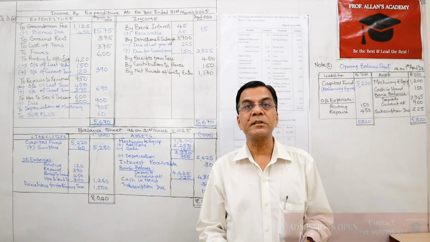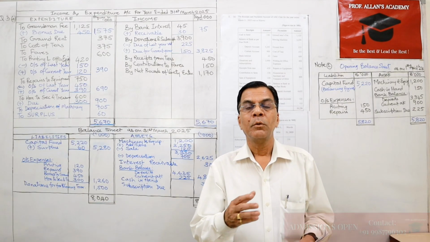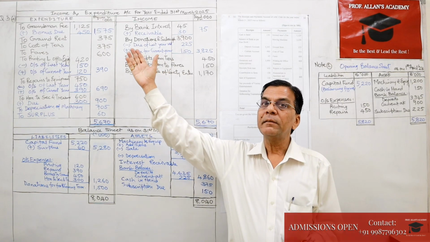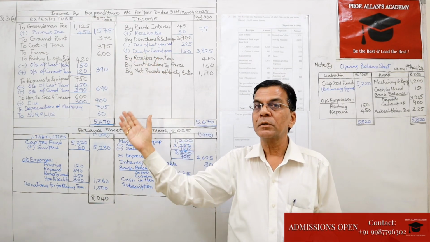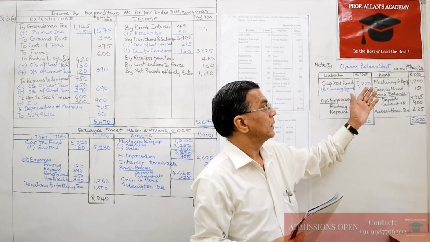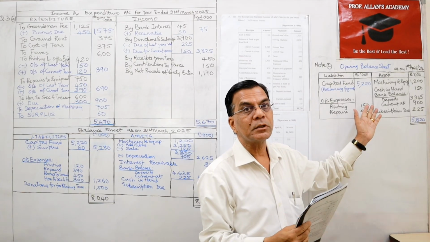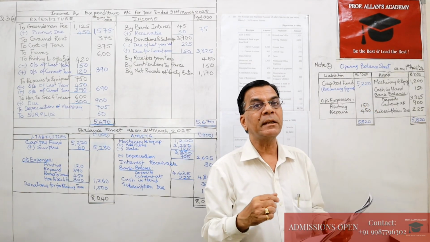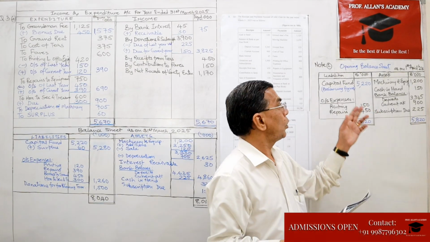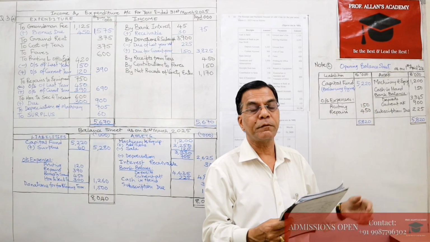We now move on to the solution. We prepare the income and expenditure account, the closing balance sheet, and the opening balance sheet. As I said, the opening balance sheet is required in order to find out the capital fund.